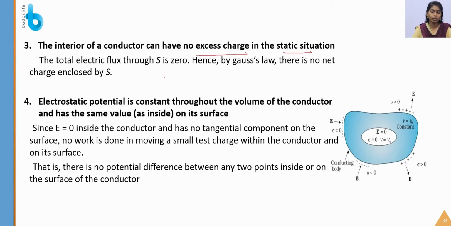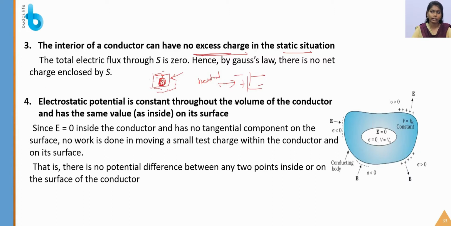We already know that when there is a neutral substance and I apply an external field, the neutral charge divides into positive and negative charges, which accumulate over the surface, not inside the system. So there is no excess charge present in the interior of the conductor in the static situation.